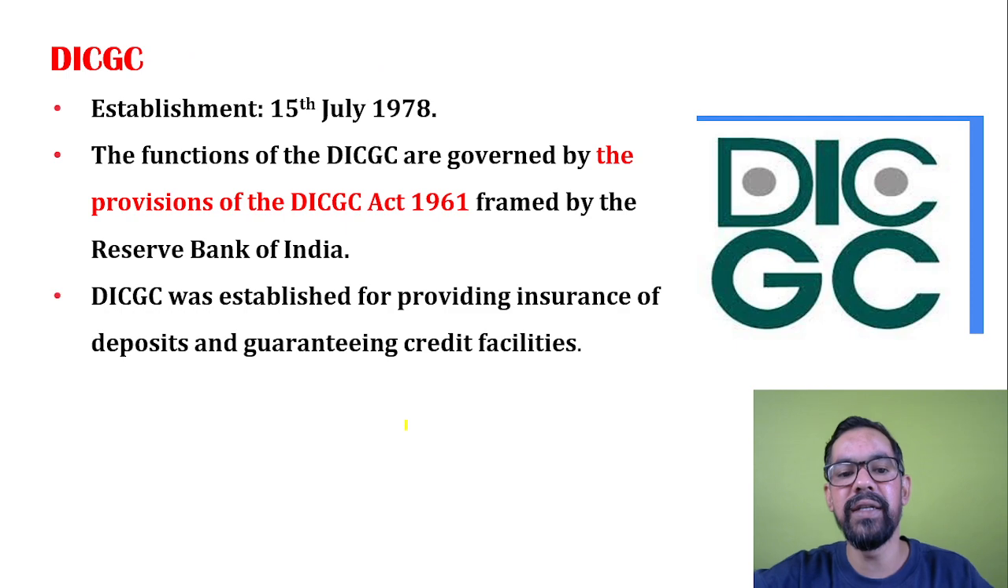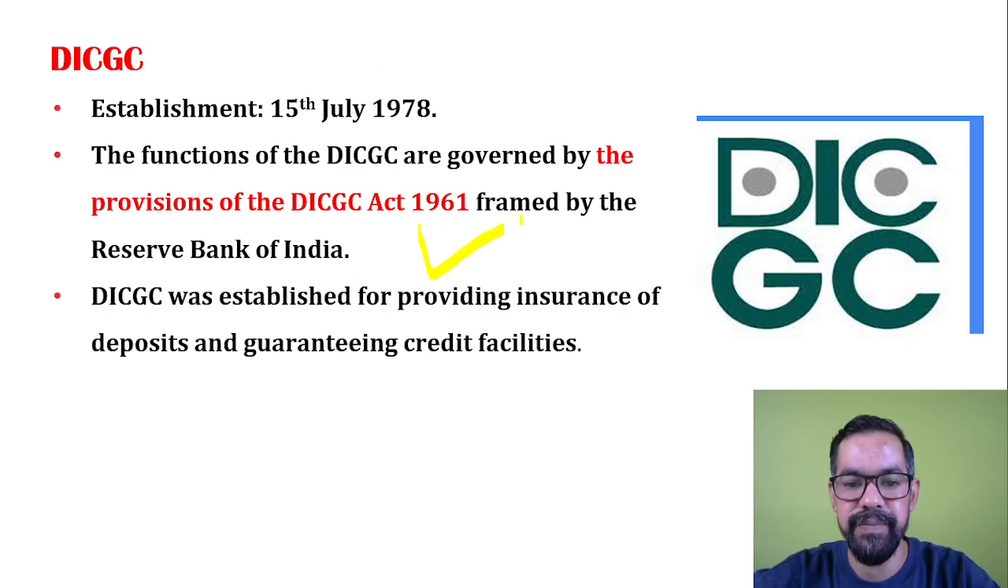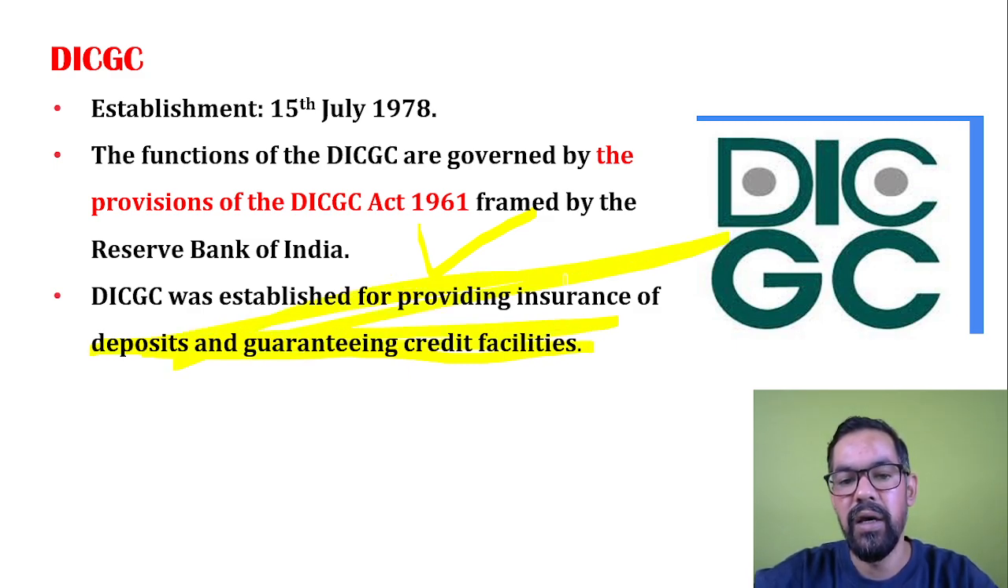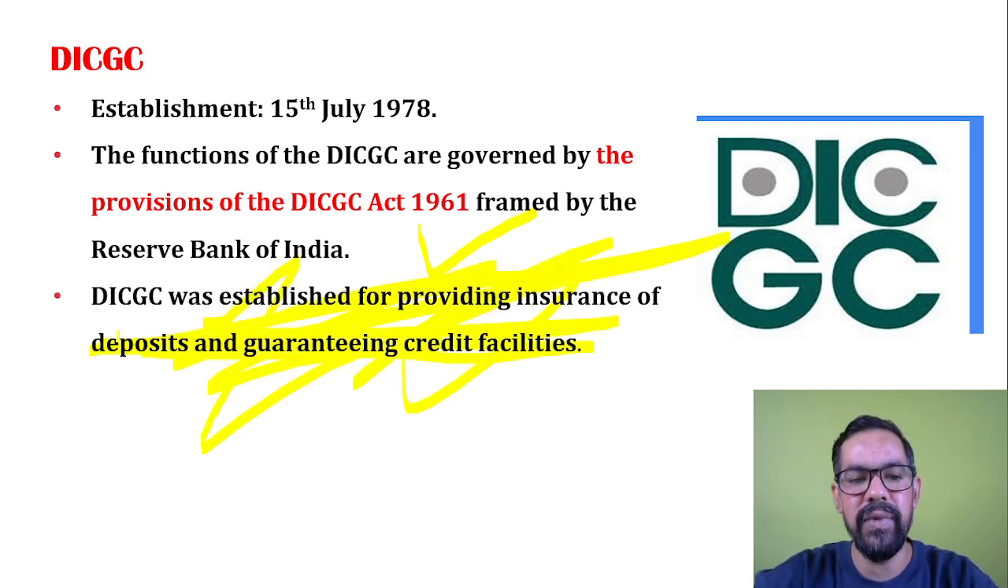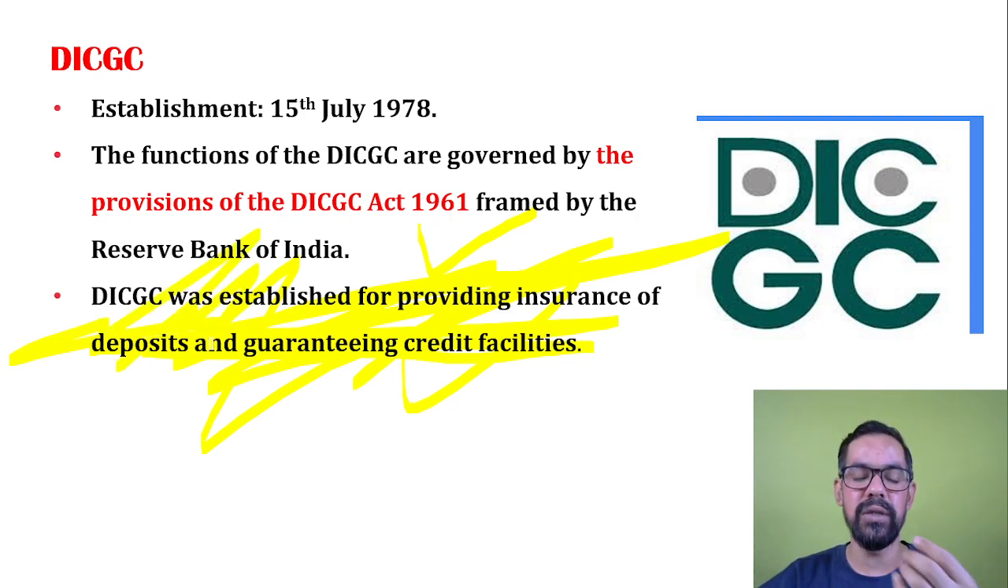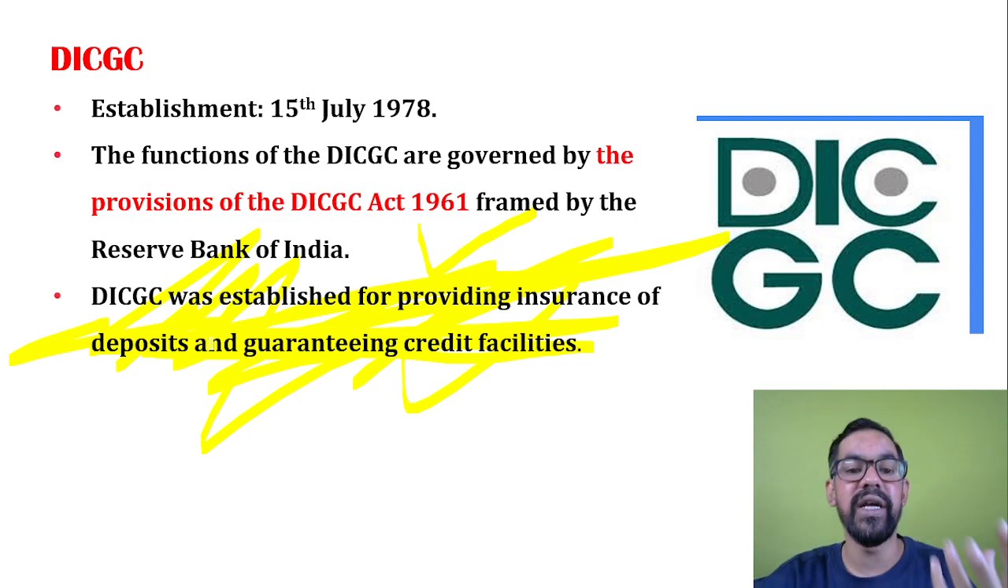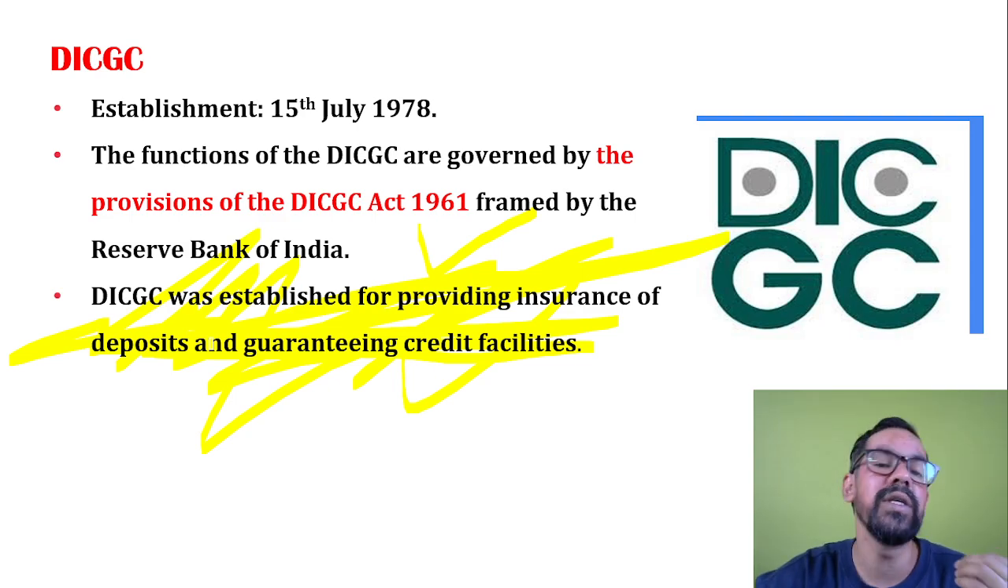It generally works under the DICGC Act 1961, and it is established for providing insurance of deposits and guaranteeing credit facilities. There are many times when a number of banks become defaulters. In that case, the DICGC is trying to protect the small depositors in the Indian economy.